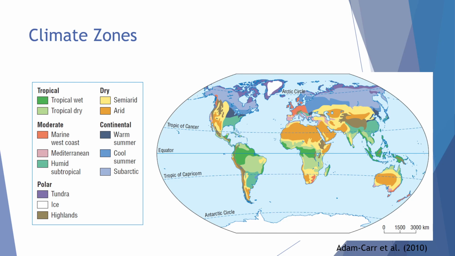So the climate zone is really dependent on the area, and it's hard to predict just based on where it is on the map. Although, of course, as you move north, we're generally more continental, and as we move towards the equator, we're generally more tropical. And then, of course, we have these polar zones at the extreme north and south poles.